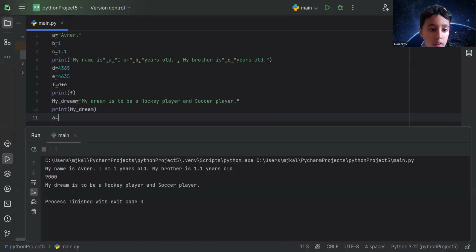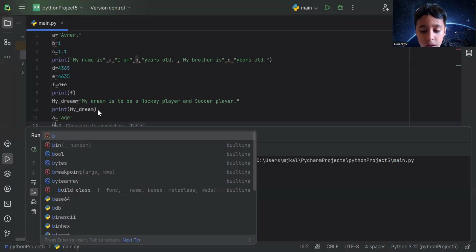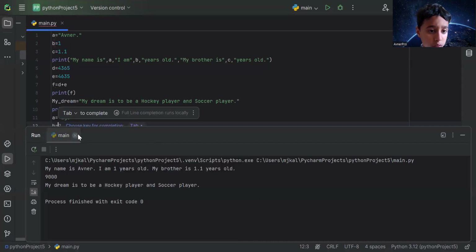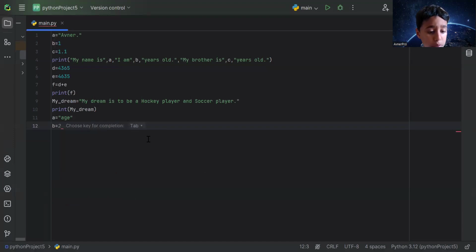Now, actually one example. So let's say right here, A equals H. B equals, oh, let me get that out. B equals, yeah, I'll just write Avner.